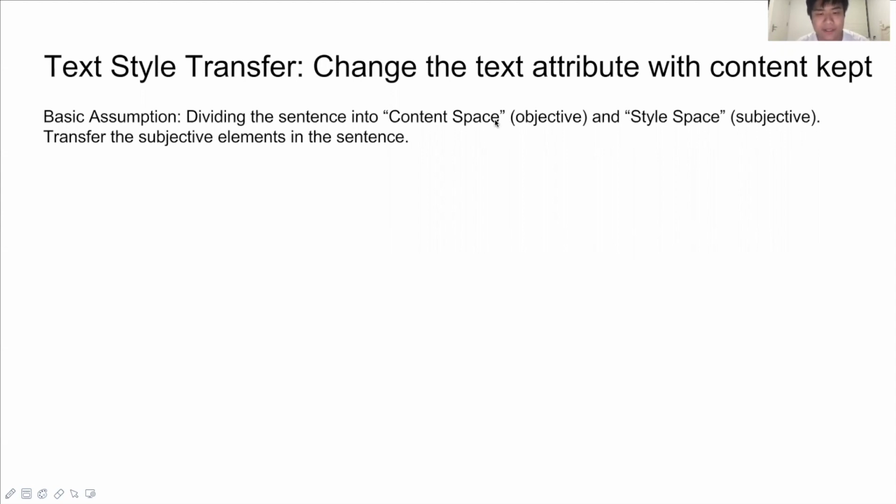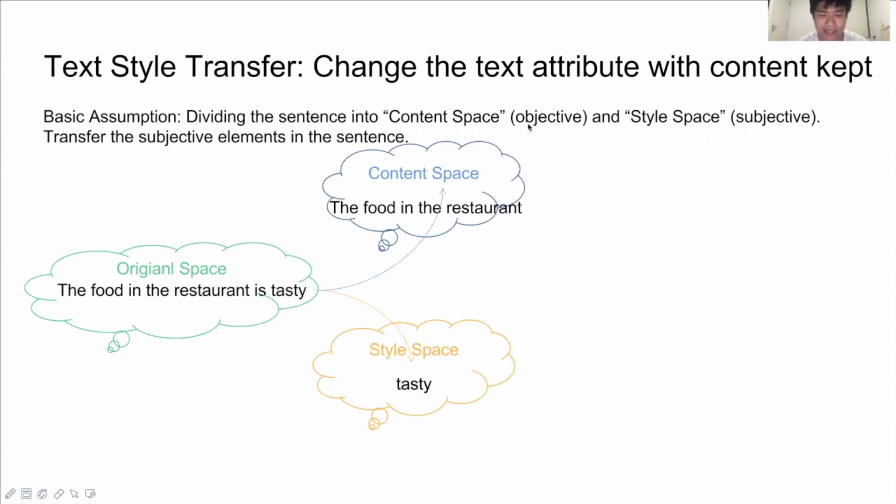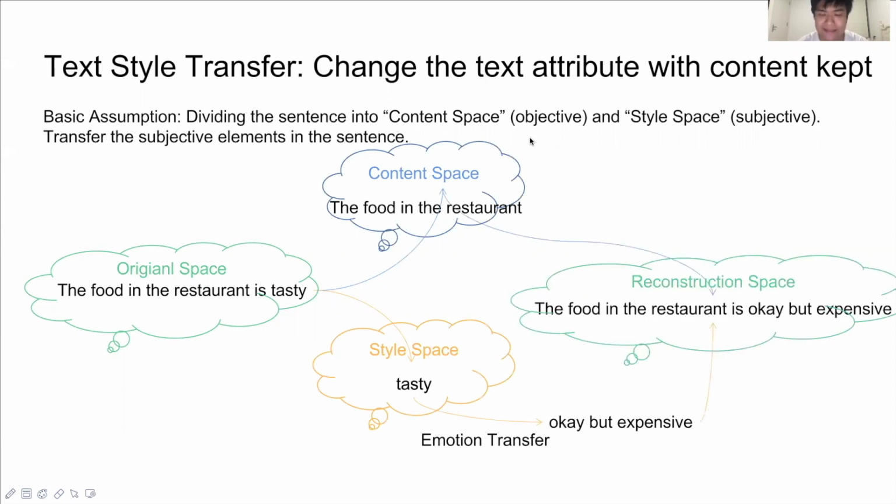The basic motivation of the task is that when talking about the same object, different people might have different opinions, and thus they use different styles to express their opinions. Then we would like to see what the differences are in these sentences of different styles, talking about the same thing. In this task, we want to use a model to separate the content and style of the input sentences and modify the style in some way we specify. And then we want to reconstruct the sentences and have new sentences with different styles.